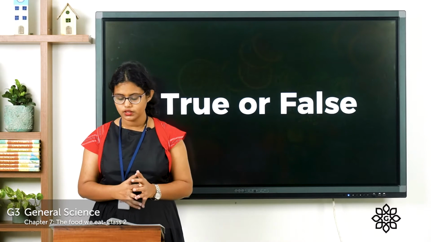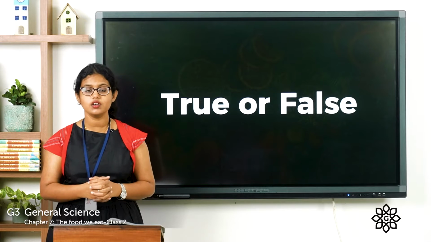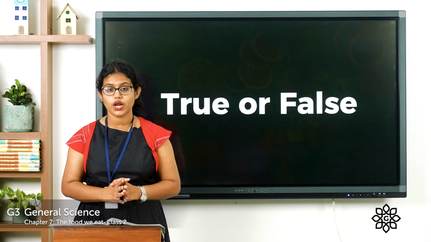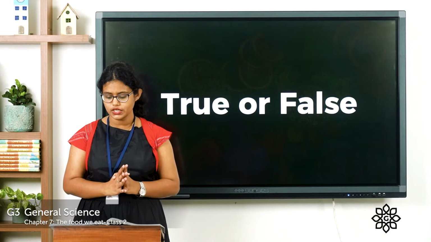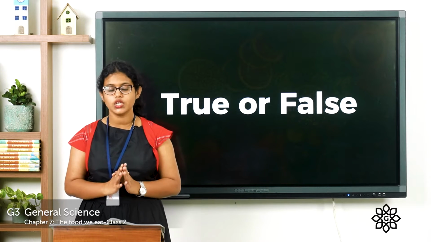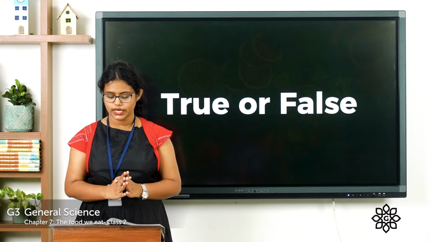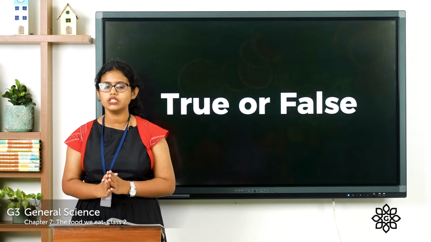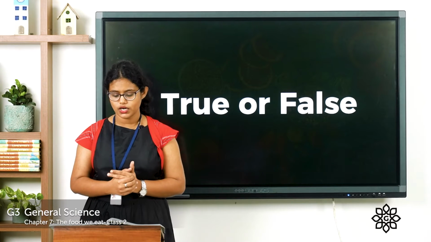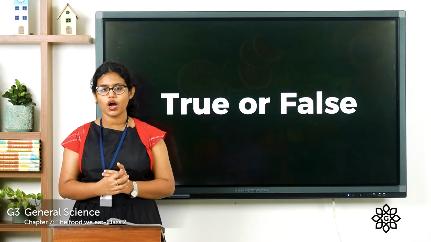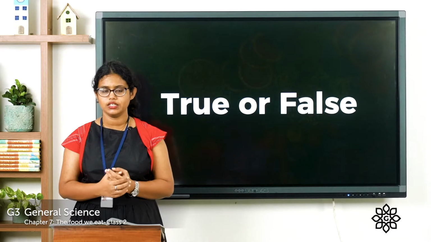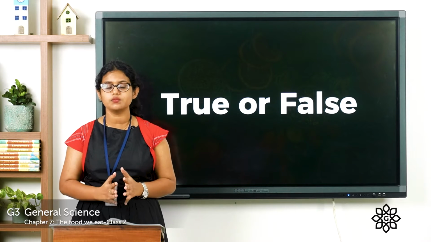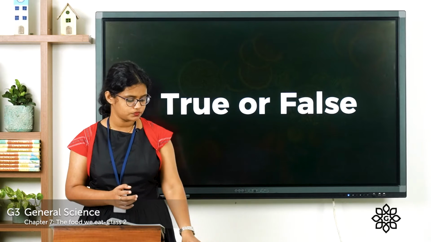Coming to the second one, true or false. So here there are 3 statements given. For statements which are true, you have to color the box green. And for statements which are false, you have to color the box red. Okay, so let's read the first one. Water helps in controlling the body temperature. Second one, the body needs only carbohydrates to be healthy. And the third one, fruits and vegetables are rich in vitamins and minerals.